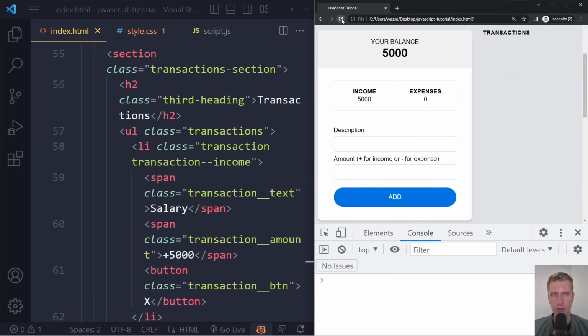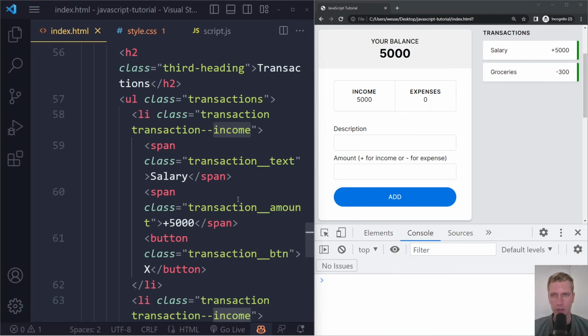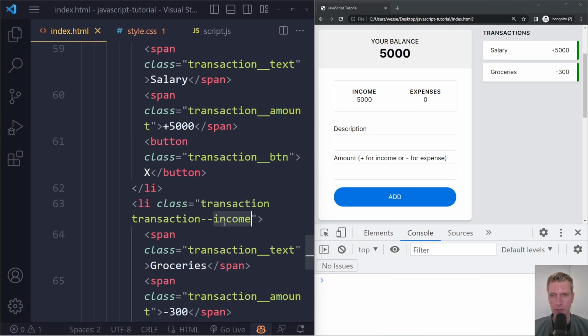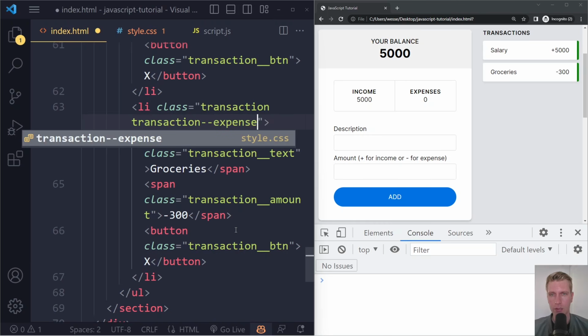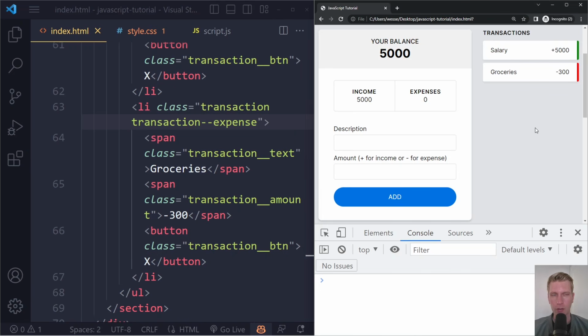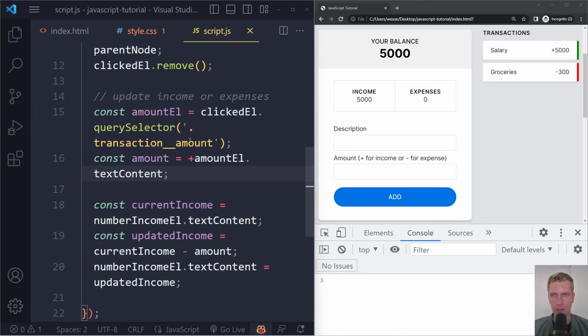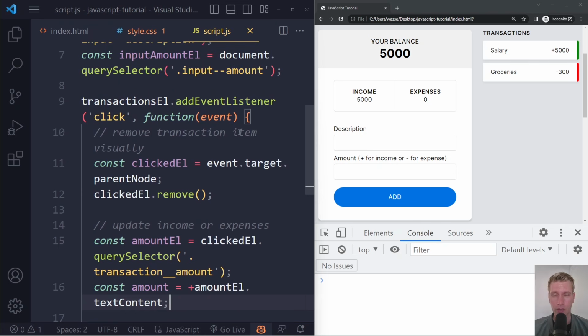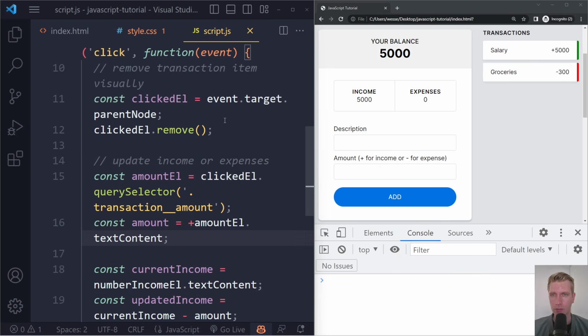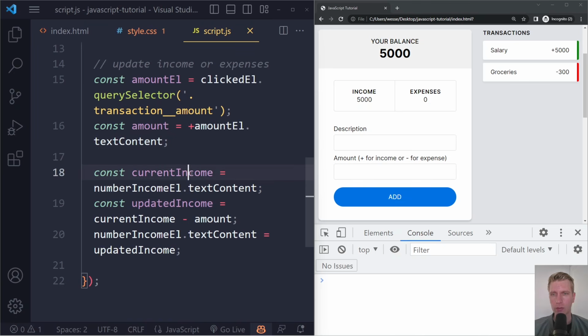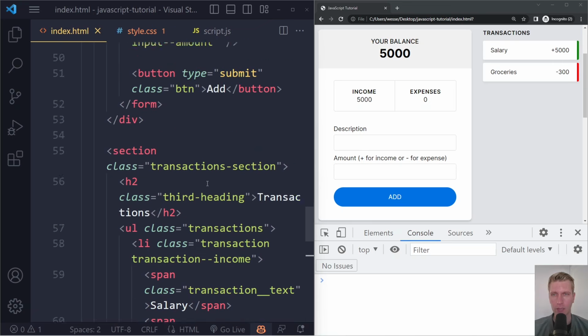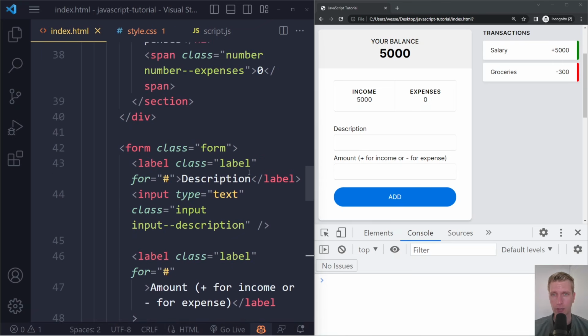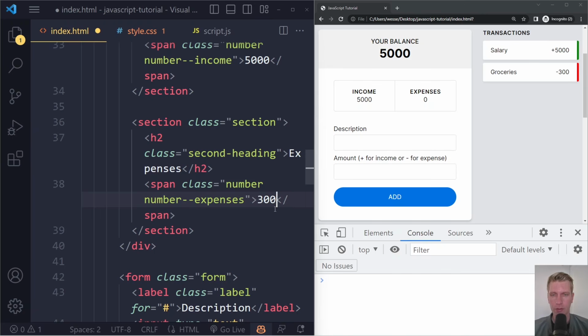So then when I refresh, we see this. Of course, it should be a red one. So this is not an income, this is an expense, right? So the second one should get a class of transaction expense. Okay, now when we click here, we still run all of this code, right? So this code runs after every time there's a click. Now here, of course, we shouldn't change the income, the expenses, right? The expenses should be 300 initially in that case, right? Just 300 initially, right?